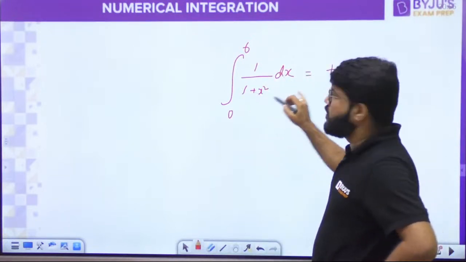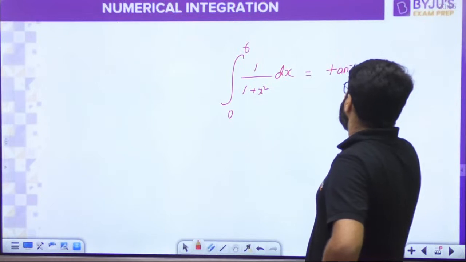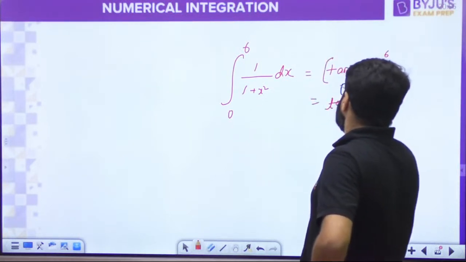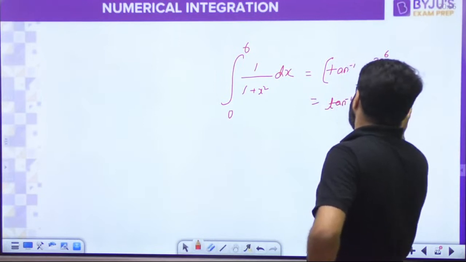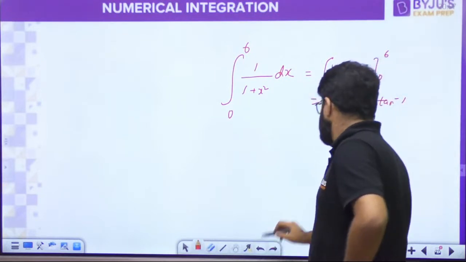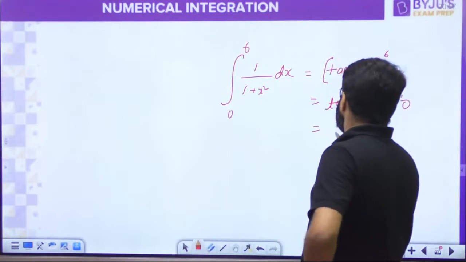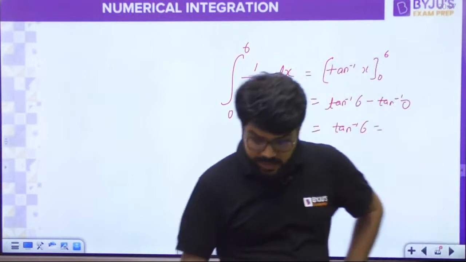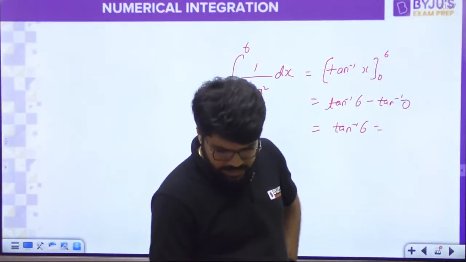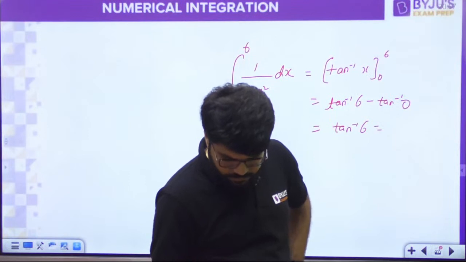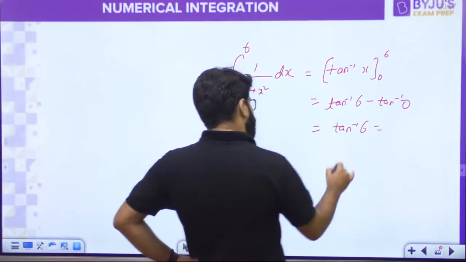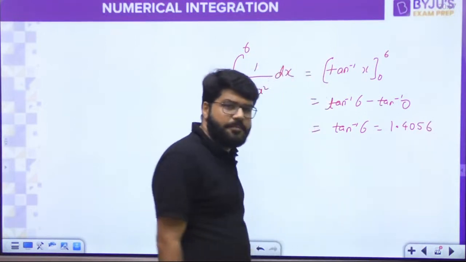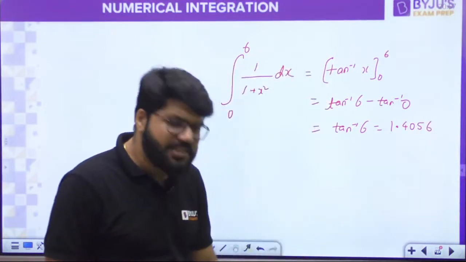What is the integration of 1 upon 1 plus x square? tan inverse x. Lower limit 0, upper limit 6: upper limit minus lower limit, tan inverse 6 minus tan inverse 0, which is just tan inverse 6. Calculate this value in radian, by default it is radian. The answer came out as 1.4056. What will happen with that extra smart student?